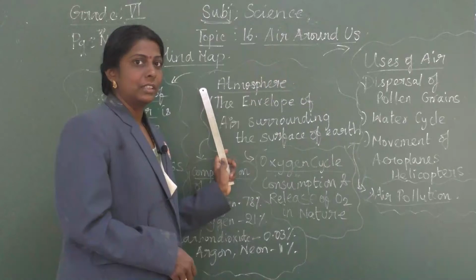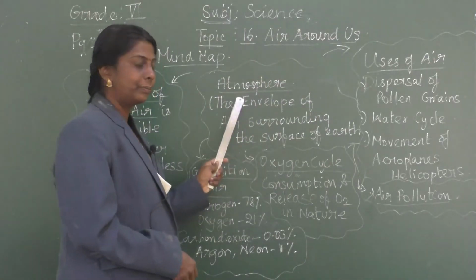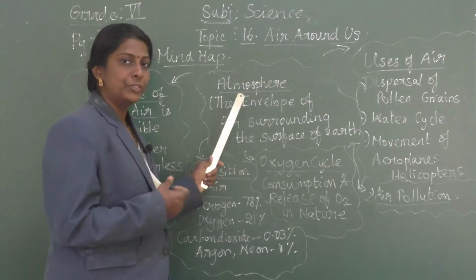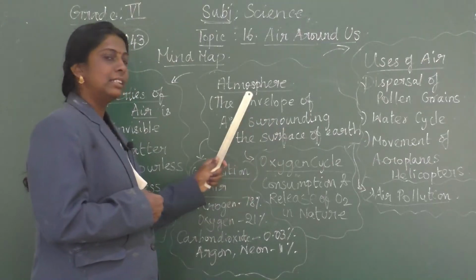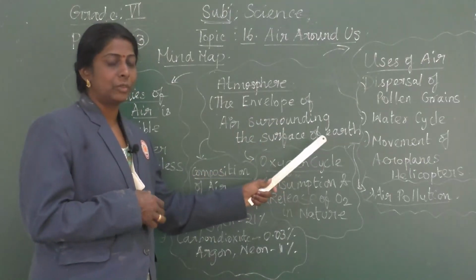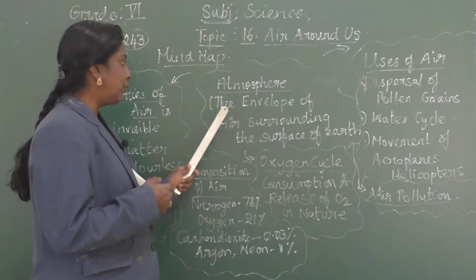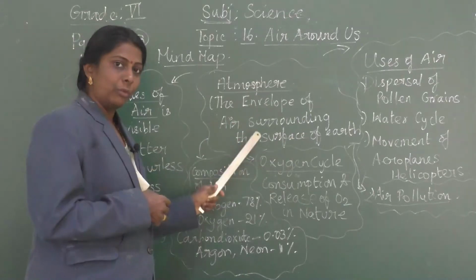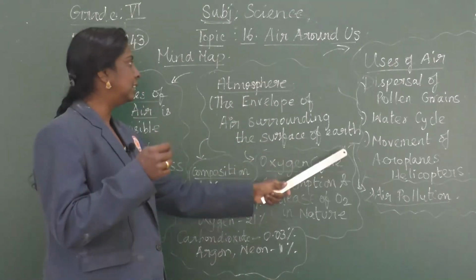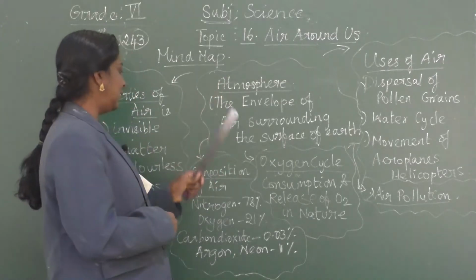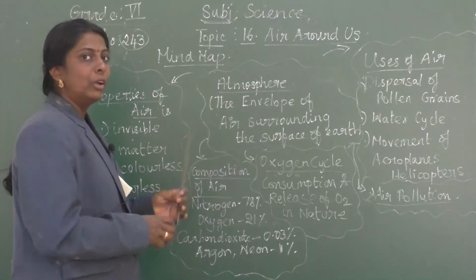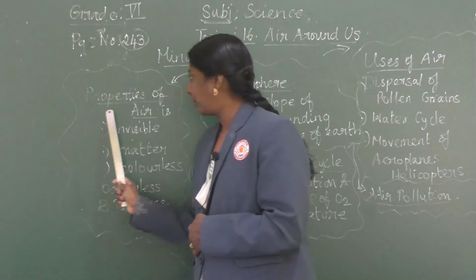First about atmosphere. So what do you mean by atmosphere? The envelope of air surrounding the surface of earth is called atmosphere. Clear? Then we are going to learn about properties of air.